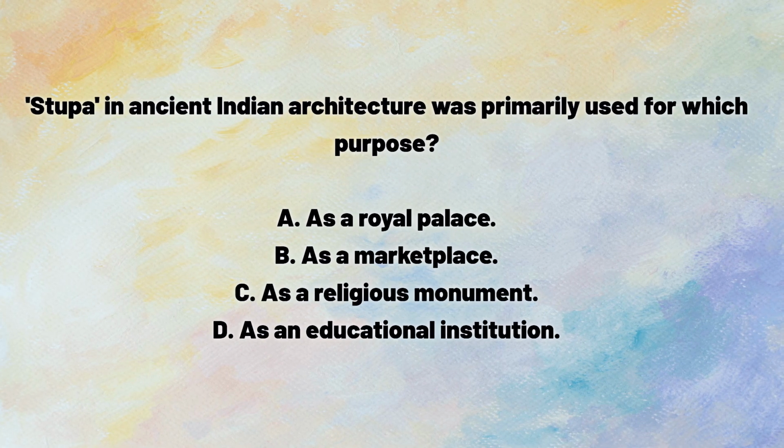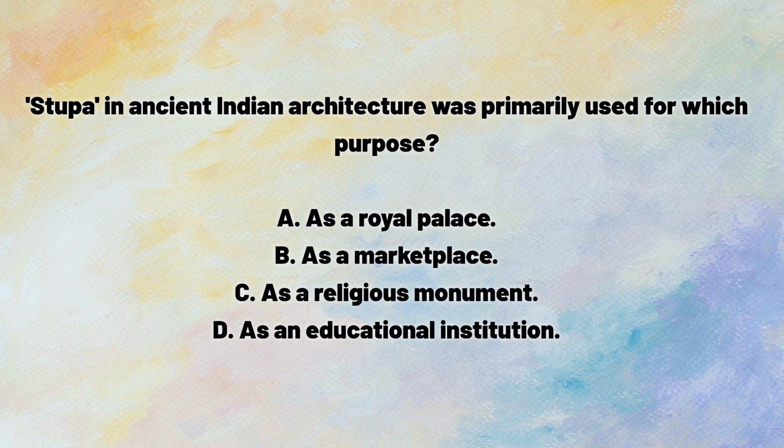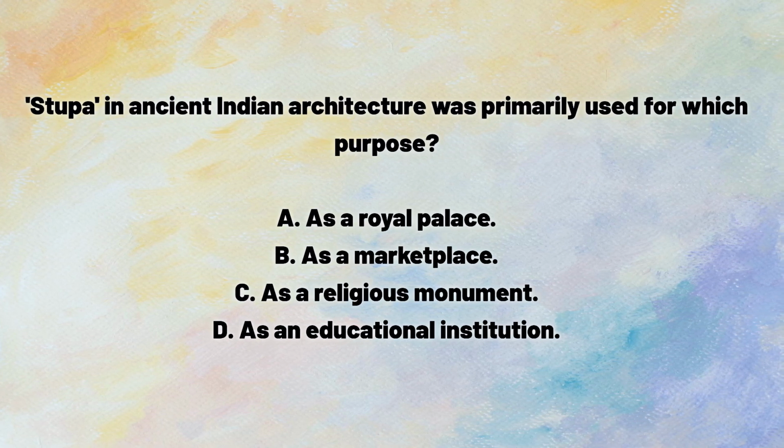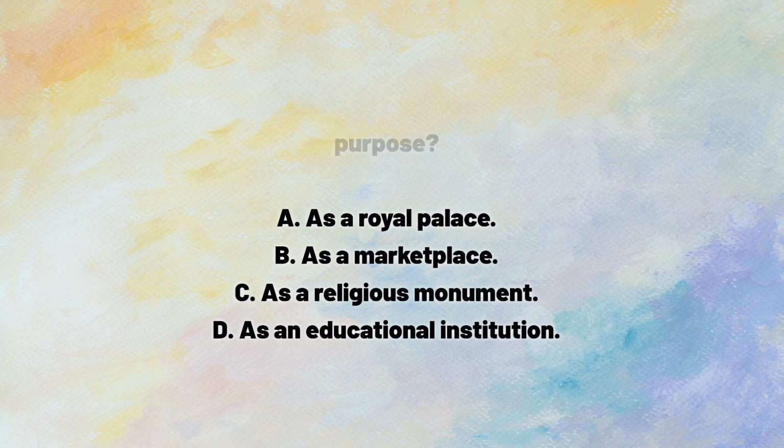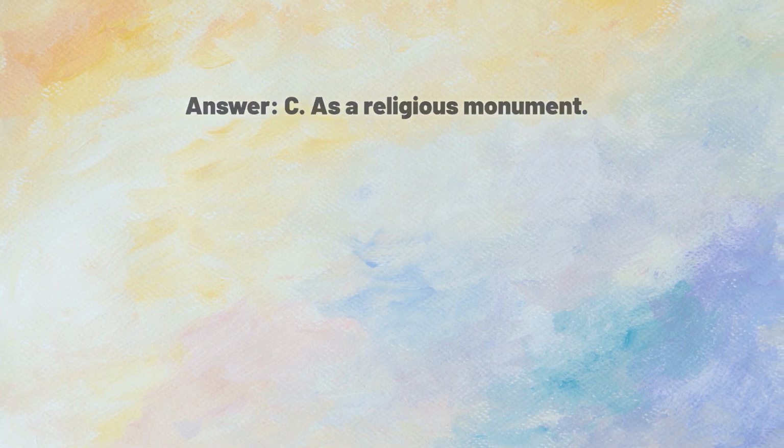Stupa, in ancient Indian architecture, was primarily used for which purpose? A. As a royal palace. B. As a marketplace. C. As a religious monument. D. As an educational institution. Answer. C. As a religious monument.